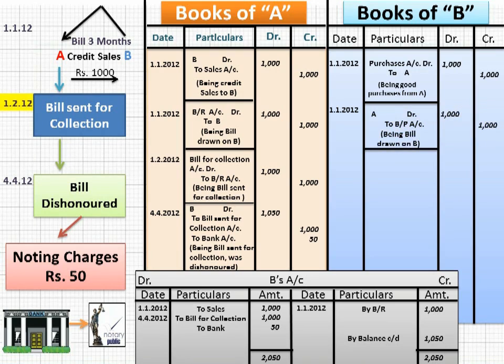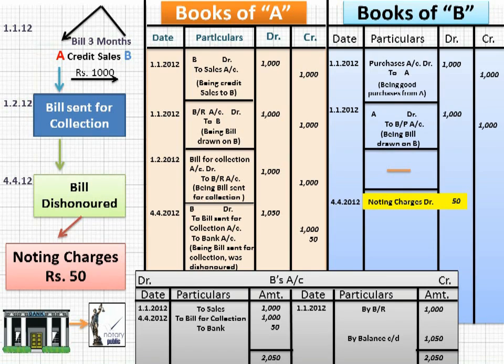And on 1st February 2012, A sent the bill to bank for collection and you got the information. Naturally, when you get the information about the collection, you won't make any journal entry. Then on due date, you couldn't pay the bill, and now you know that 50 rupees will be paid by you in future to A, because these are the noting charges. Ultimately, it will be borne by you. So what will you do? Noting charges debit rupees 50, because this is your expenditure. So debit all expenses and losses.